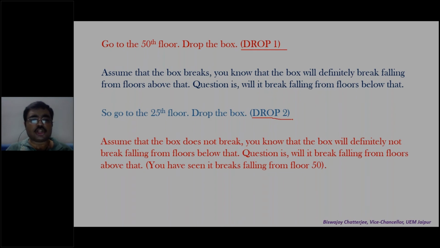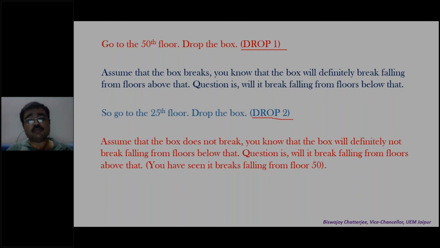Assume that the box does not break. You know that the box will definitely not break falling from floors below that. That is, if you drop it from the 24th floor, it will not break. It has not broken from the 25th floor, so definitely it will not break falling from the 24th floor.